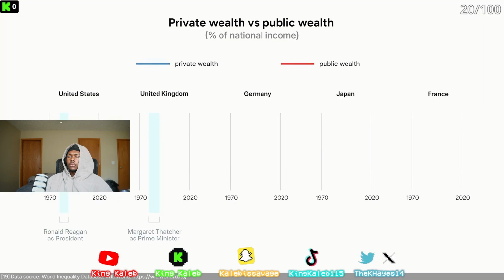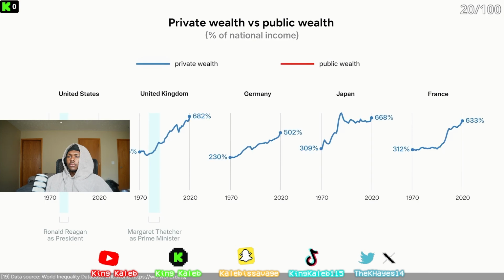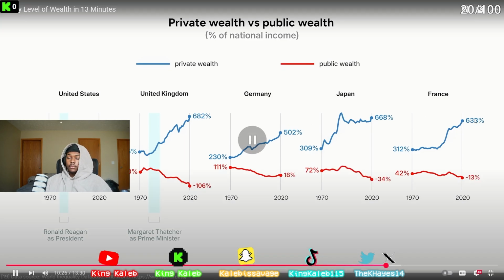They argue that in the 80s, leaders like Ronald Reagan and Margaret Thatcher pushed a series of policies that made private wealth go up and public wealth go down. So their argument here is that if governments own...